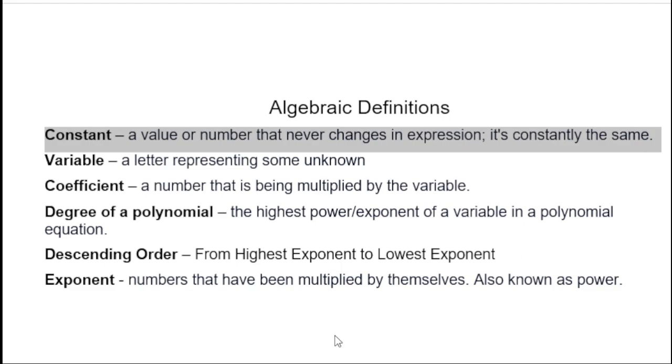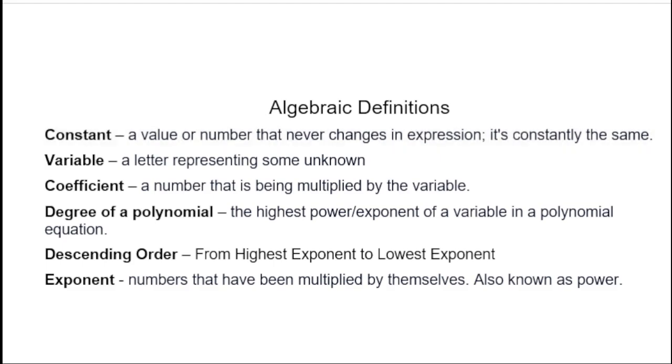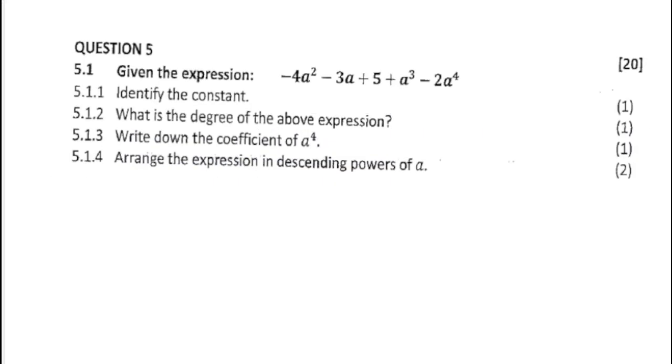Basically, how you would spot it in an algebraic expression, let's go back to our algebraic expression here. It would be a value that does not have an unknown on it or next to it. So a number that does not have an X or an A or a Y. We will get to what a variable is. But basically, in this expression, 5 would be our constant. It doesn't change. It remains the same. It is not accompanied by an unknown like A or whatever.